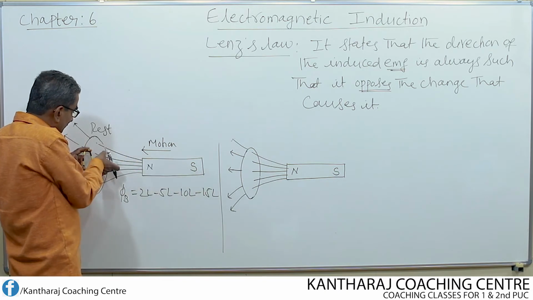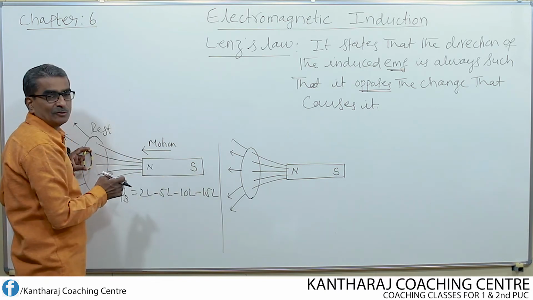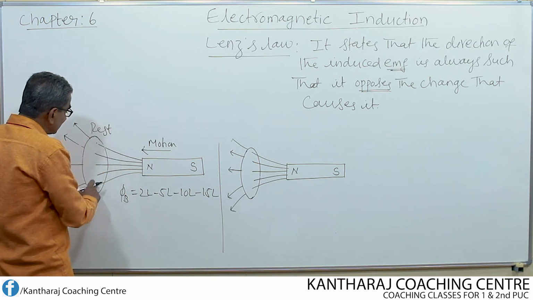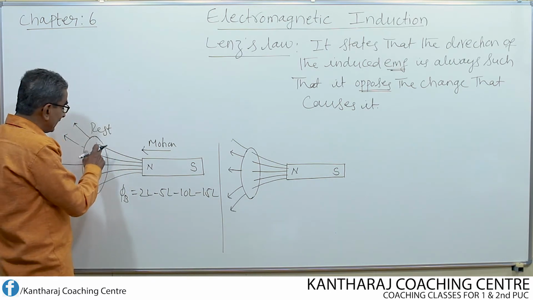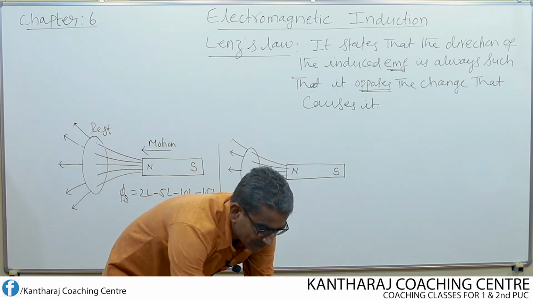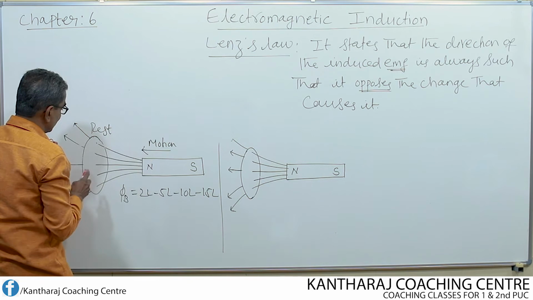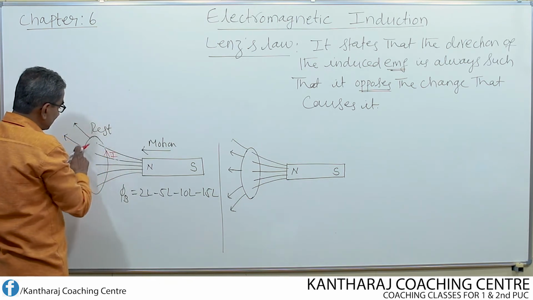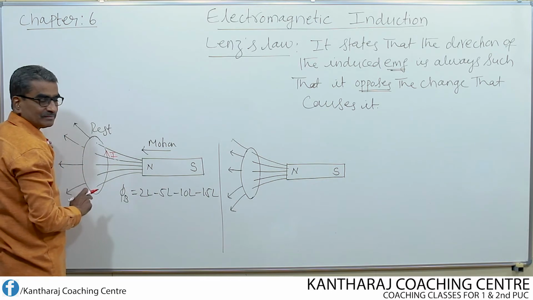So by moving the north pole, the flux linking with it goes on increasing. That means it changes, thereby a current is induced in the coil. What is the direction of that current? This is the direction of current. The direction of the current will be in anti-clockwise direction.